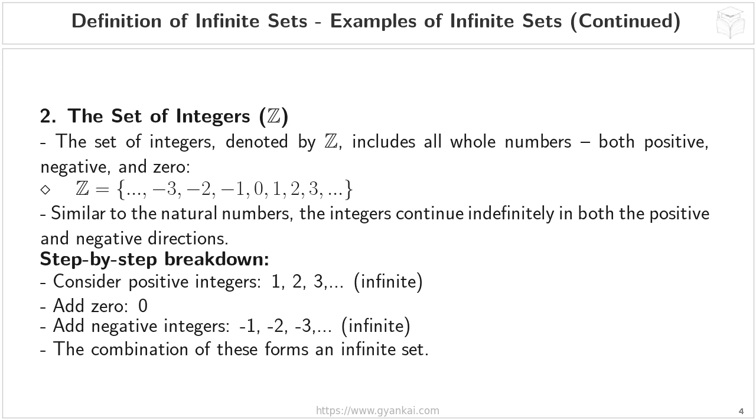When you combine all of these, the positive integers, 0, and the negative integers, you get the set of integers, which is definitively an infinite set. Just like with the natural numbers, there's no largest or smallest integer. You can always add 1 or subtract 1 to get another integer. Keep this example in mind as we move forward, because understanding different types of infinite sets will become important later on, as we'll see on the following slides.